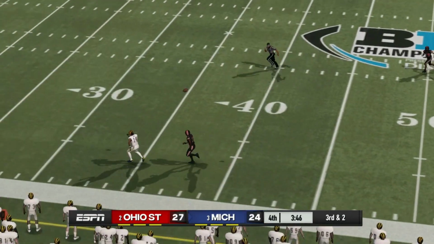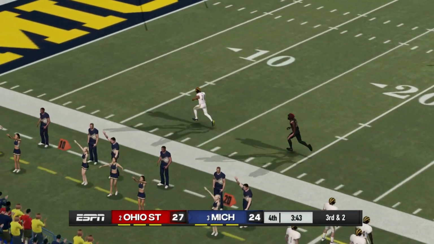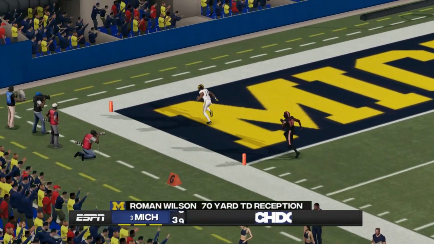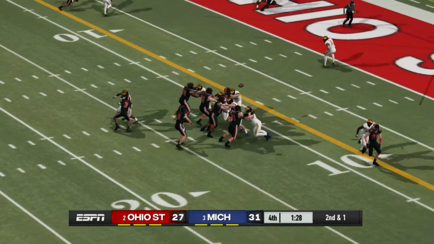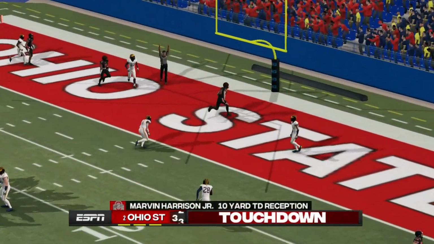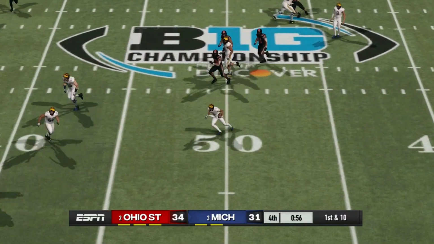Now Michigan on third down and 2. Look at that pass. Right on the money. Touchdown, Michigan, Roman Wilson, and the Wolverines up 31-27. The drama continues here in the fourth quarter. It's Marvin Harrison Jr. with a touchdown catch.